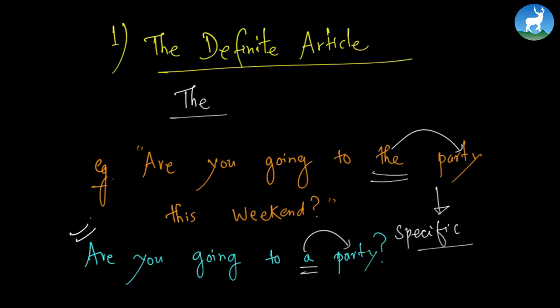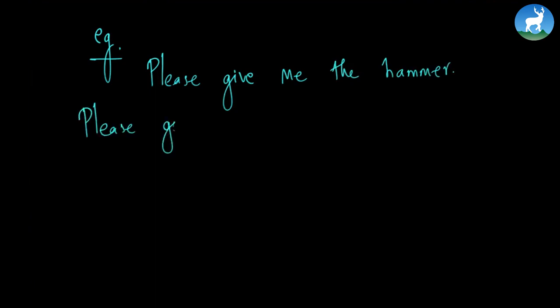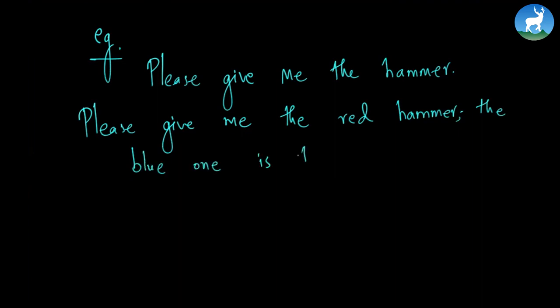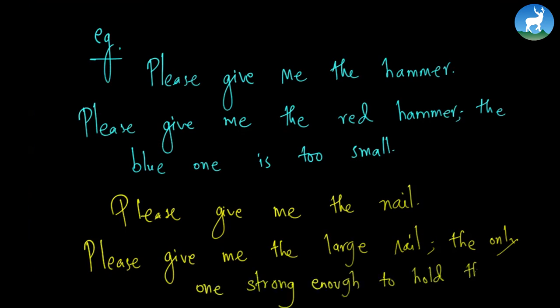Alright, moving on. Let me write some more examples about the uses of the definite article. Please give me the hammer. You can write something like this: please give me the red hammer. The blue one is too small. Or I can write something like this: please give me the nail. Or I can say, please give me the large nail, the only one strong enough to hold this painting. See? So these are some of the uses of the definite article.